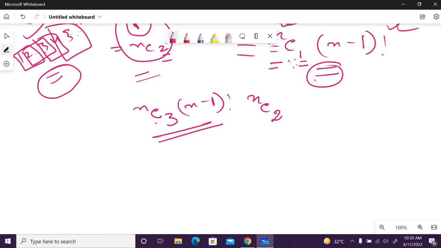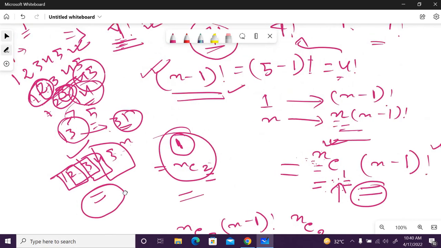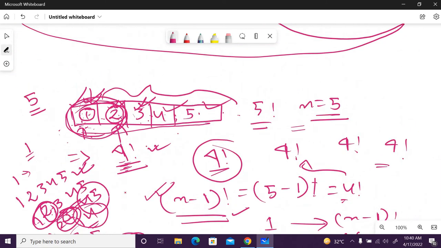Because when I am fixing one position at a time, it is possible that there is so much overlap. Suppose I am fixing this number and arranging all the rest. The second time I am fixing that number and arranging the rest.